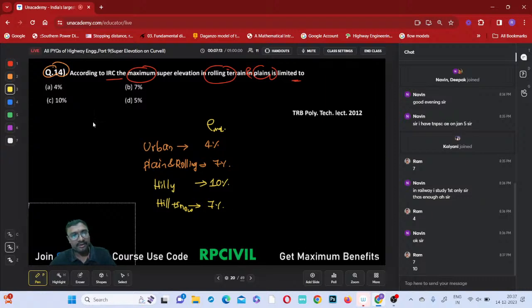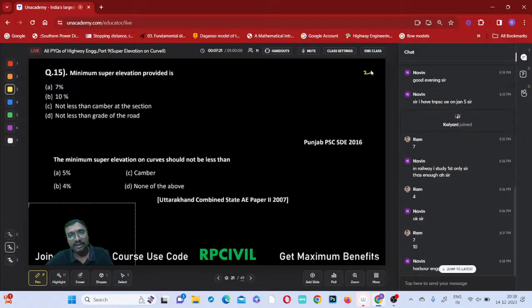Shall I go on to the next question? Which one is the correct answer? Plain and rolling terrain means 7% only, so option B is the correct answer. Now shall I go to the next question?